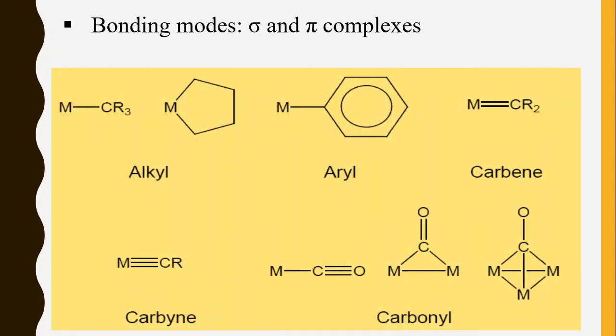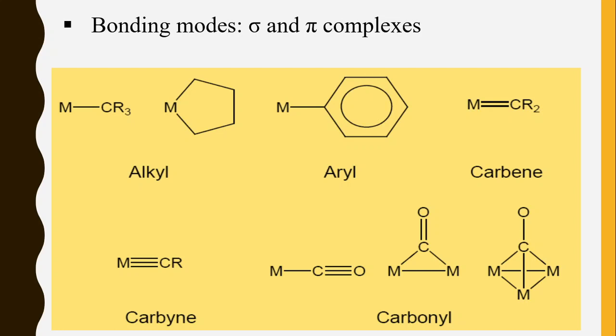Sigma and pi complexes, alkyl, aryl, carbene, carbine, carbonyl. These are some examples given here. Alkyl means they are connected by single bond. Aryl sometimes are connected by single bond or double bond also. Then carbine means metal carbon triple bond.